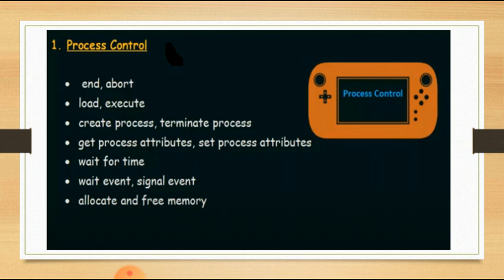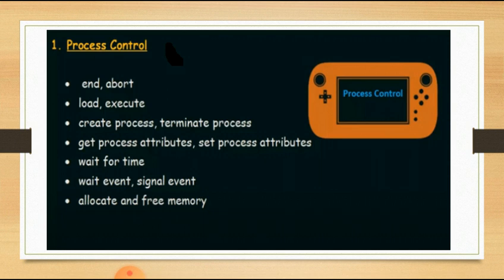The first type of system call is process control. As the name itself indicates, process control means the system calls that are used for controlling the processes. We know that there are various processes present in our system, and all these processes need to be controlled. Our system consists of a number of processes. We need to control them.